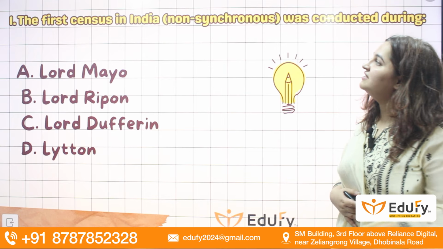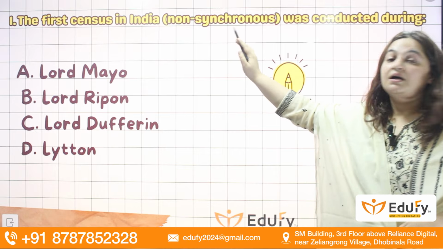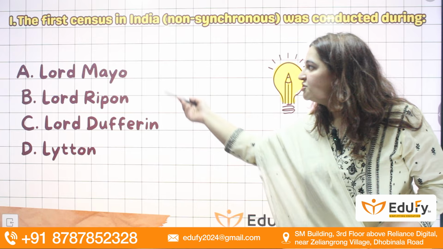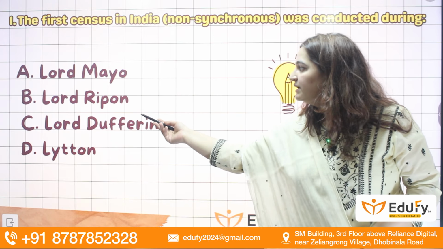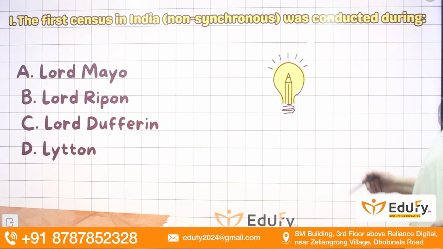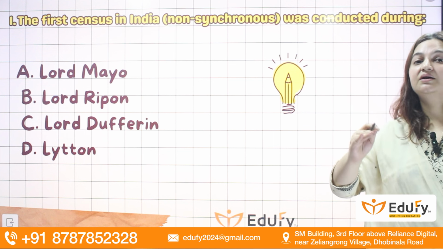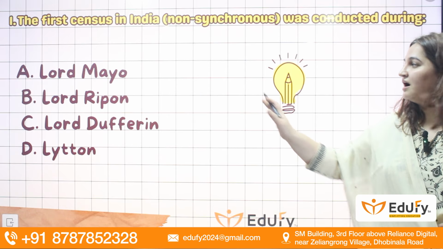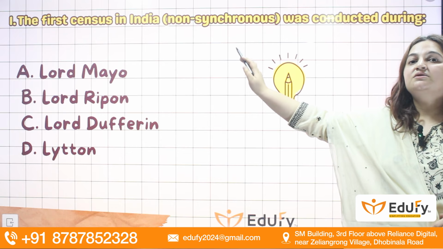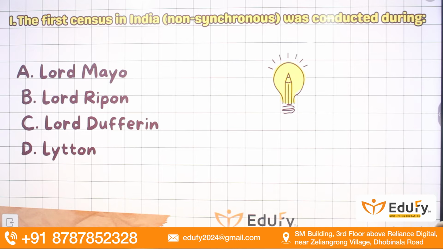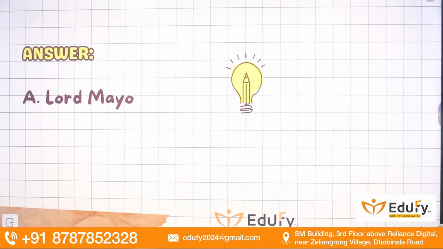First question is, the first census in India, that is the non-synchronous census, was conducted during the time period of which Viceroy? Lord Mayo, Lord Ripon, Lord Dufferin, or Lord Lytton? Here the answer is A, Lord Mayo. Non-synchronous here means that the census was not done on a continuous basis after every 10 years. This practice started after Lord Mayo, but the non-synchronous one, that is in 1872, happened in the time period of Lord Mayo. Answer is A, Lord Mayo.